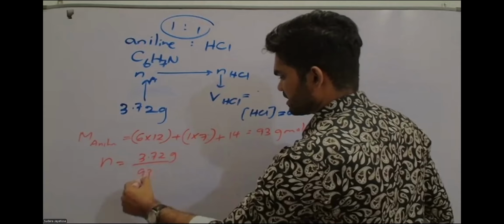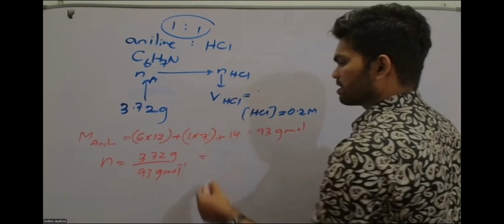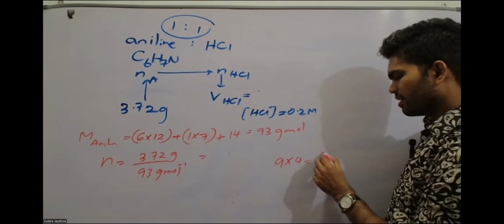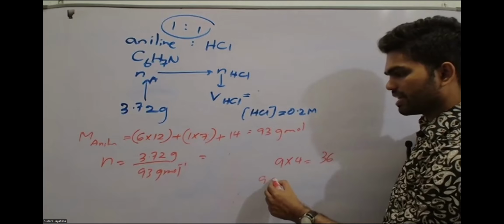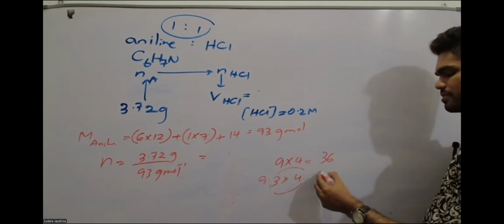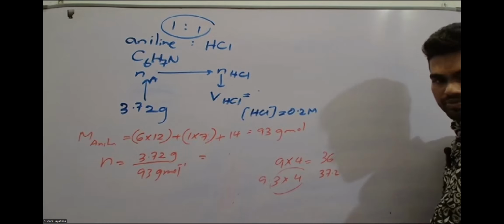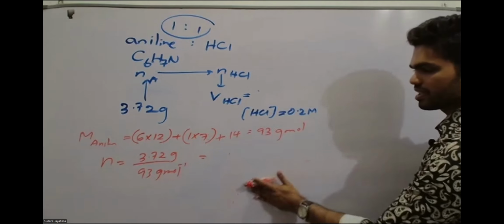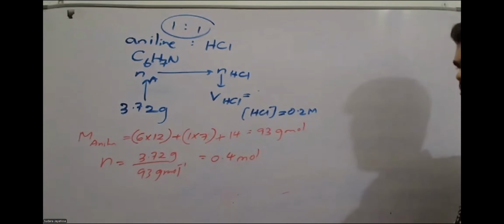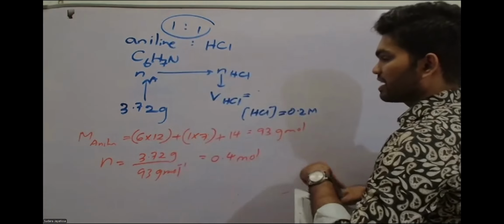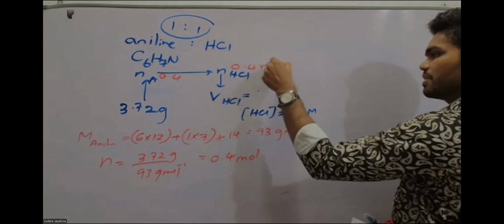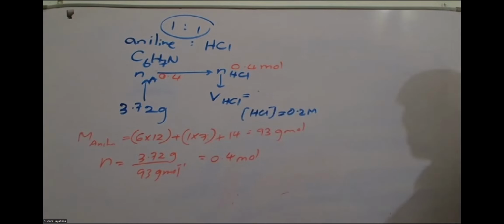Okay, so let's find the moles here. 3.72 grams divided by 93 grams per mole. It's divisible, because if you just remember 9 times 4, it is 36. Just multiply 9.3 by 4. 3 times 4 is 12, so you add 1.2, that means 37.2. It's divisible, right? Just think like that. So it's going to be 0.4 moles. Since they are reacting in a 1:1 ratio, you need 0.4 moles of HCl also, right?